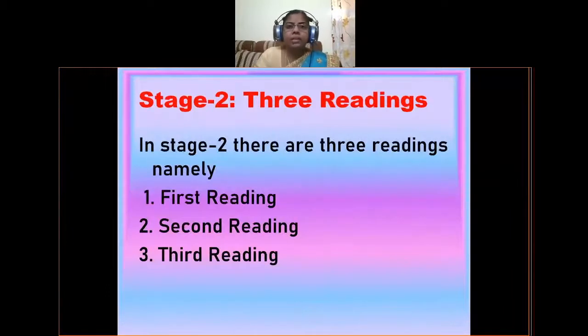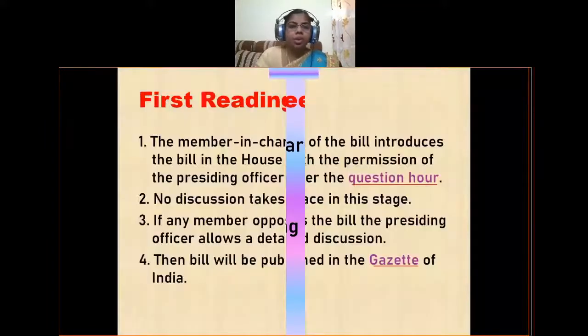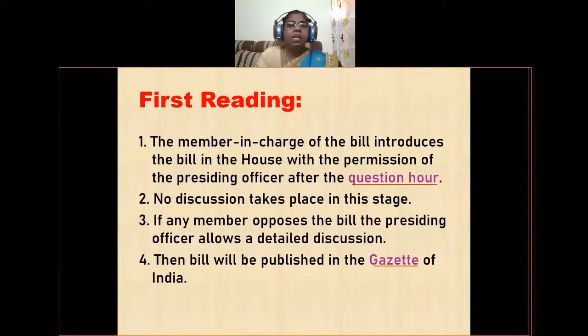Stage 2 consists of 3 readings. Okay, so in stage 2, there are 3 readings, namely first reading, second reading, and third reading. Let us learn in detail what the first reading is, what the second reading is, and what the third reading is. So let us learn about the first reading. What is the first reading? In the first reading, the member in charge of the bill introduces the bill in the house with the permission of the presiding officer after the question hour.